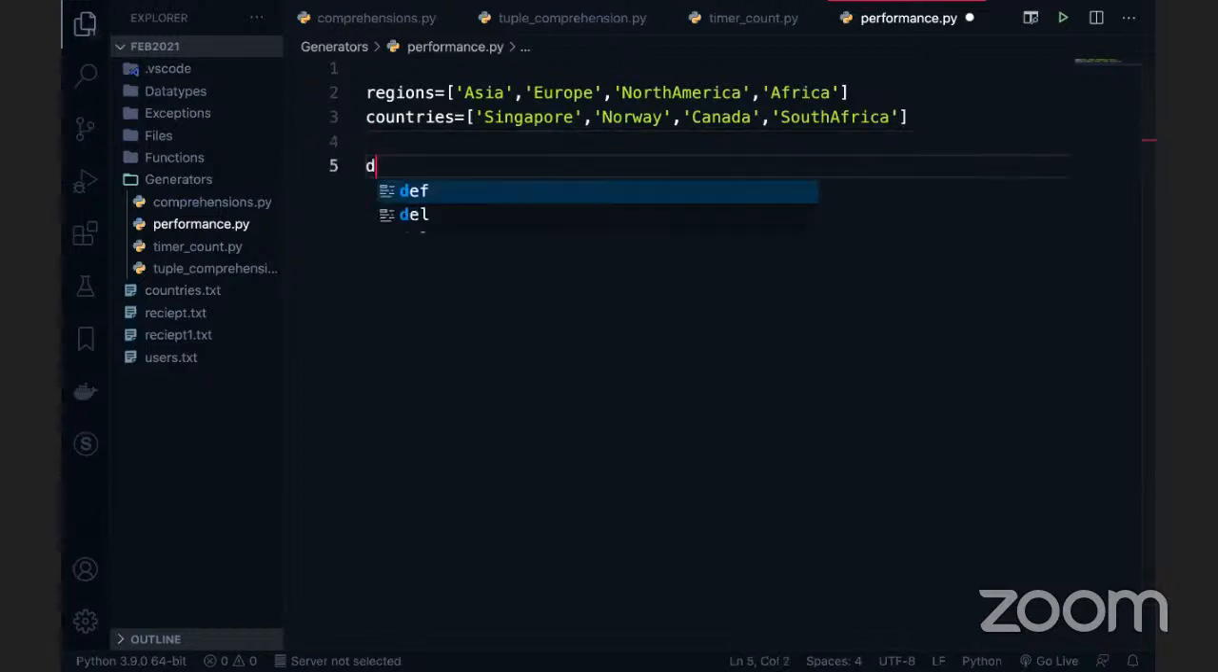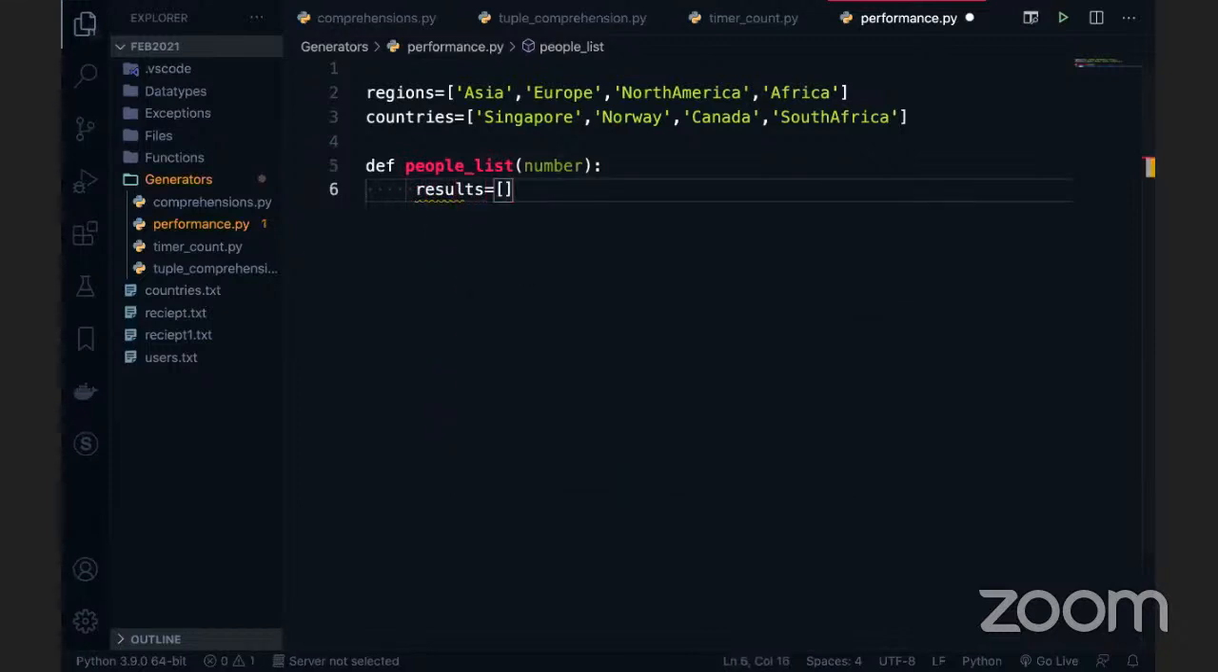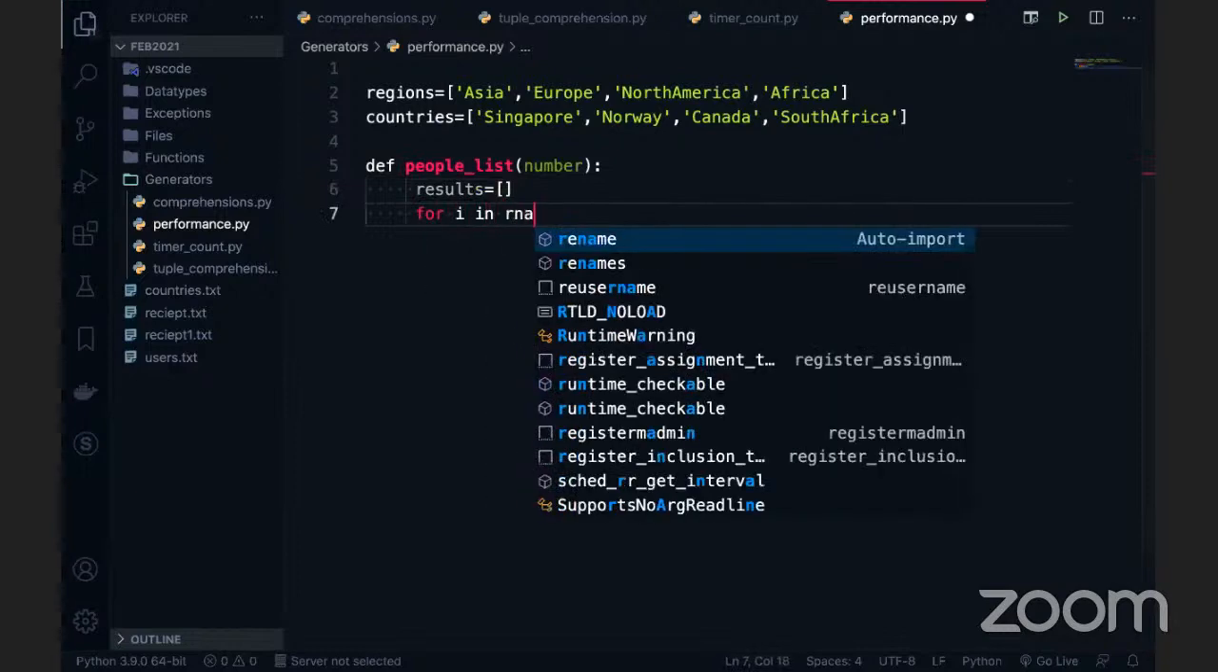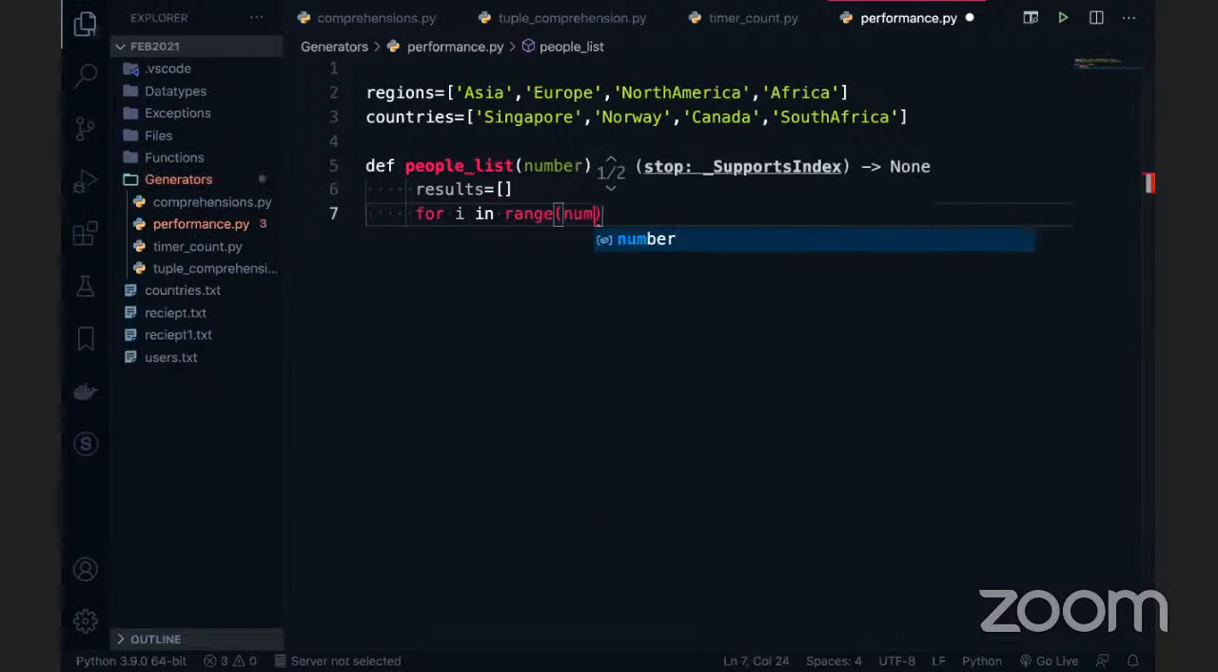So def people_list, I'm generating the people information here. This is the function, right? I want a number, so I'll pass the number here. We'll understand a little later what I'm doing. So results is equal to, this is the list way I'm doing it. This approach is a list: for i in range of this number, and inside this I'm going to generate it.